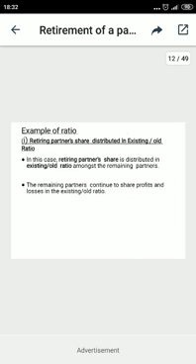The first example is the retiring partner's share distributed in the old ratio. When the question is silent about which ratio will be applied to calculate the gaining ratio, then the old ratio will be used for the remaining partners. The retiring partner's share is distributed in the old ratio among the remaining partners, and this will be added to their old share to calculate the new profit sharing ratios.